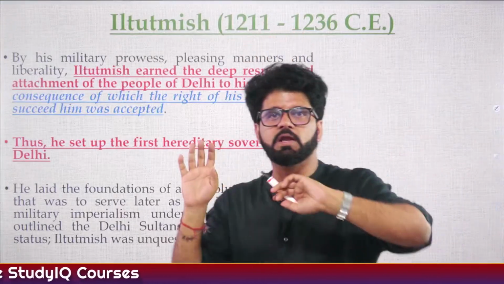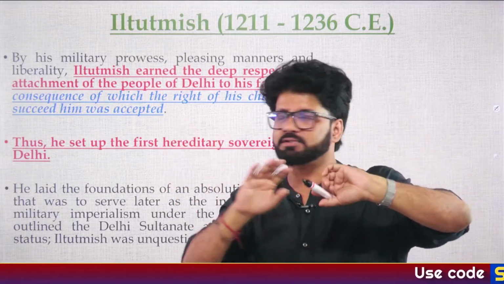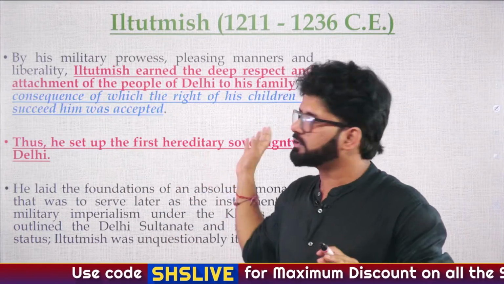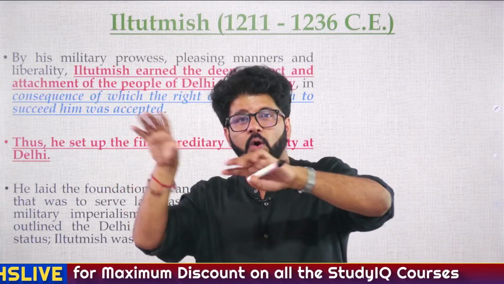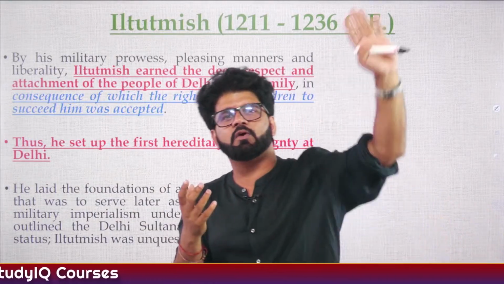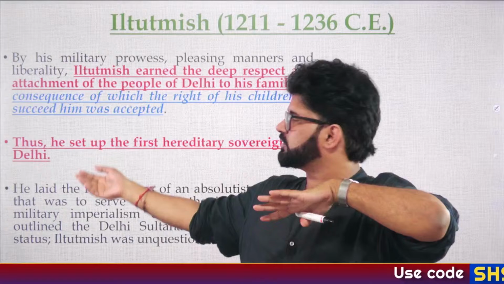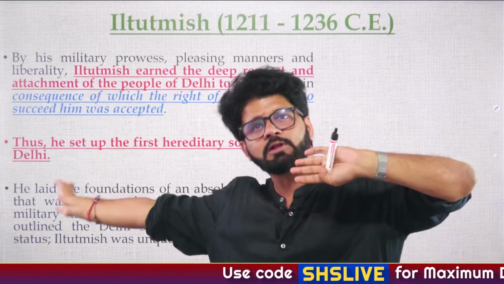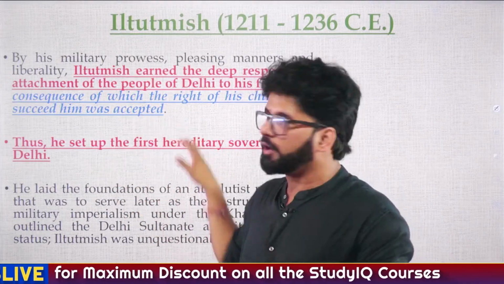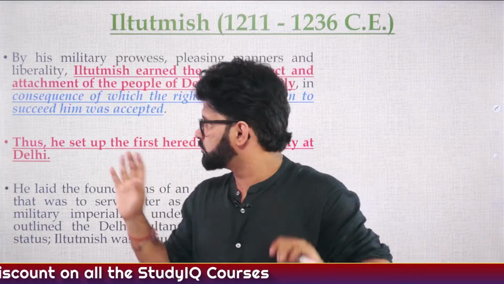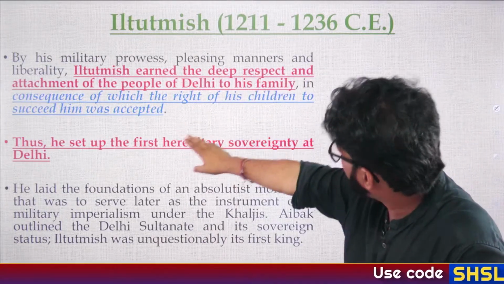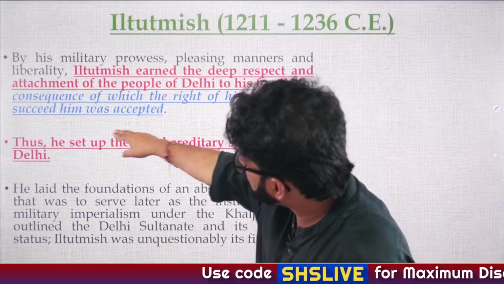So Iltutmish, in general, if you compare him with other kings, you can talk about the negative things, this and that, but in general, people accepted him. And from here, you are seeing a dynastic succession, his sons and daughters being accepted by the people. Because earlier, Kutubuddin Aibak was a slave of Muhammad Ghori. And then after Kutubuddin Aibak, Aram Shah was there for a small period. And then Iltutmish came, who was again a slave. But from Iltutmish's period, you are seeing sons and daughters of Iltutmish going to crown or ruling over the Delhi Sultanate. So that's what is written here. Iltutmish earned the deep respect and attachment of the people of Delhi to his family, as a consequence of which the right of his children to succeed him was accepted.